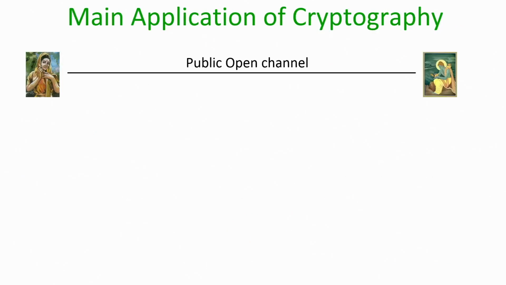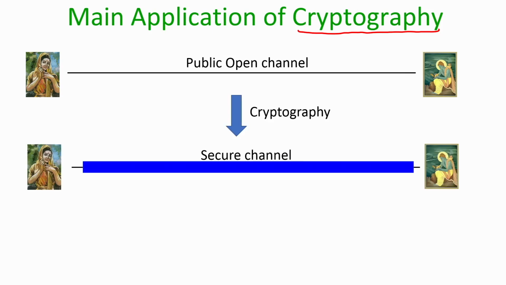So, now let us see some applications of the discrete log problem in the context of cryptography. Let me tell you something about cryptography. It is a mathematical science, and the main goal of cryptography is to establish a secure communication channel between two entities, say Sita and Ram, who do not know anything about each other. They are meeting for the first time over the internet, and they want to talk by exchanging public messages, and at the same time they would like to ensure that no one else should be able to find out what exactly they are communicating.